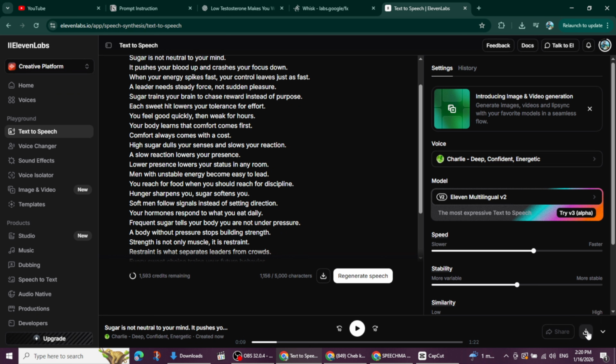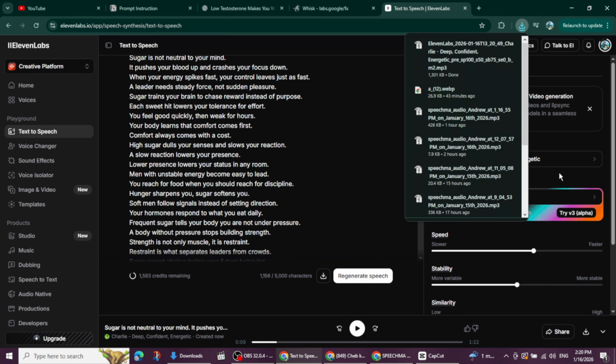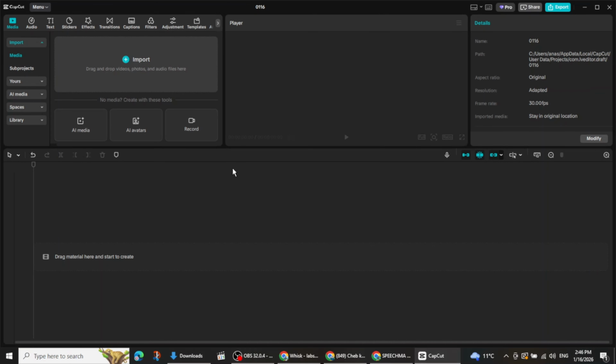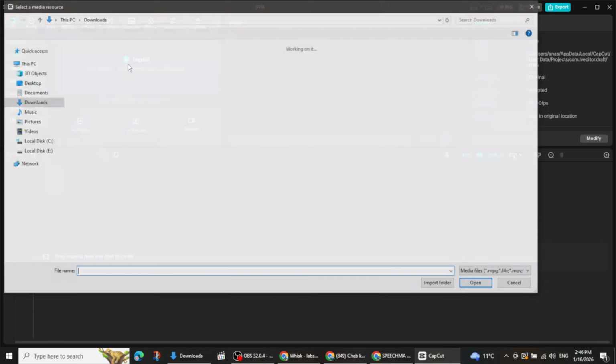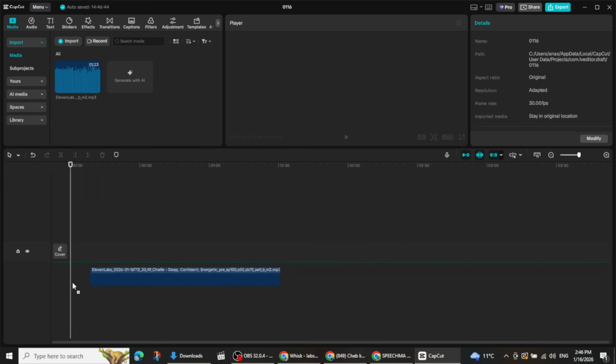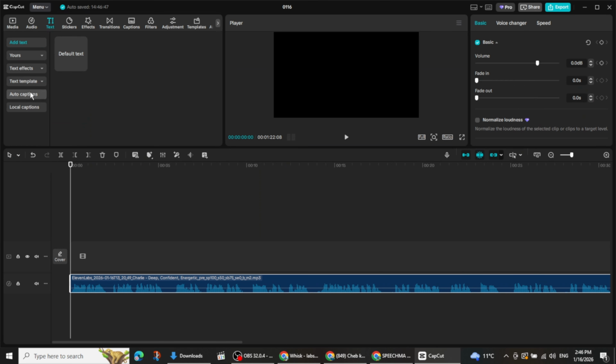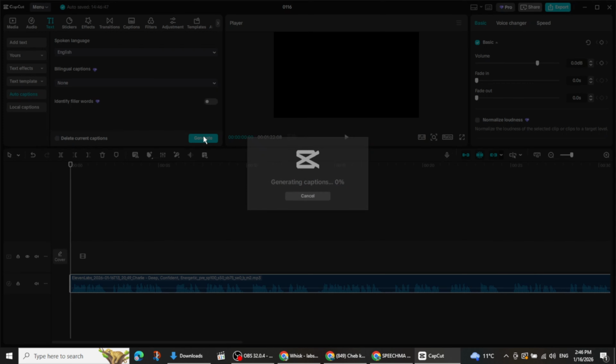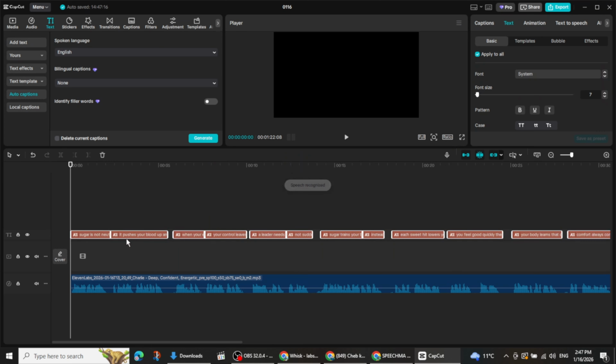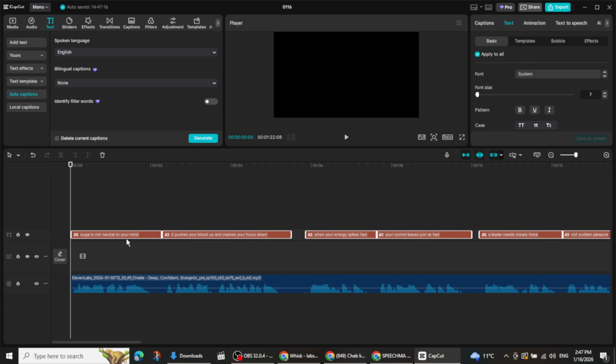This audio file will become the backbone of your video, and everything you created before, images and visuals, will now be synced directly to this voiceover. Now to finish, open the free CapCut program. Import the voiceover. Drag it to the back. Zoom in to see the voiceover details. Go to text, then click Auto Caption, Generate. Wait a few seconds, and you will get the same complete script with the voiceover. This helps you to select the clips and lines. You can save it at the end of the editing process.